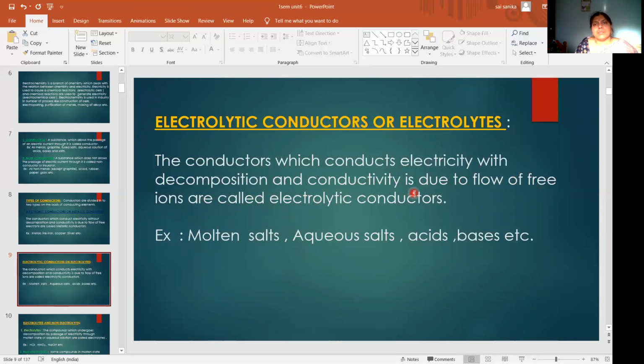So here, when you pass electricity, the conduction takes place with decomposition of a solution.